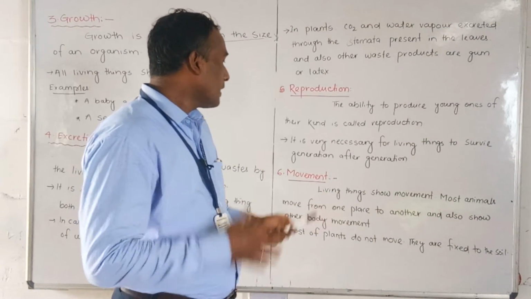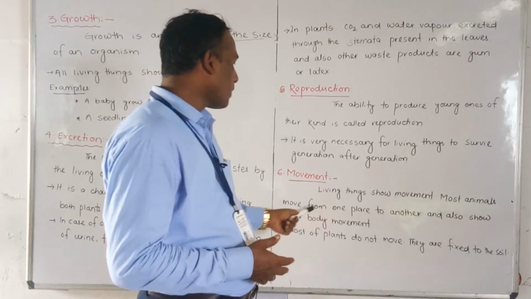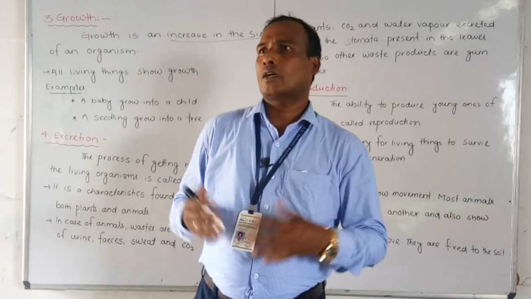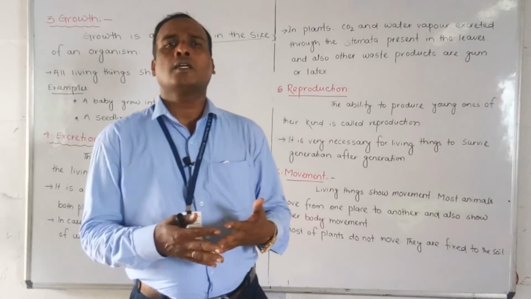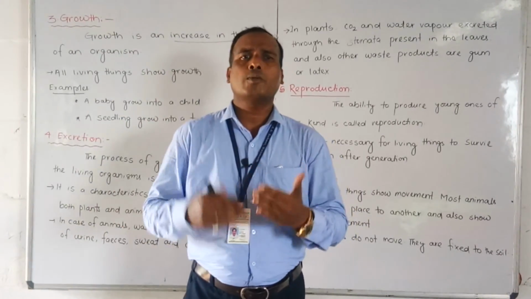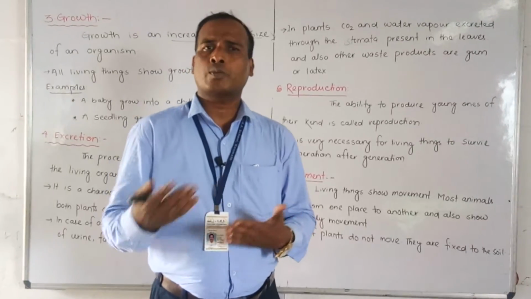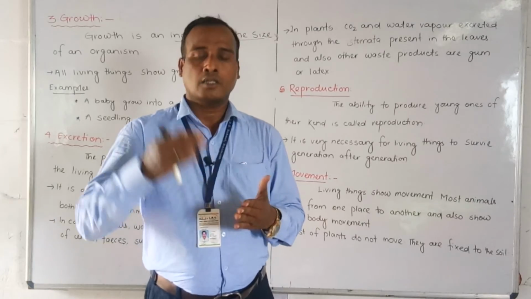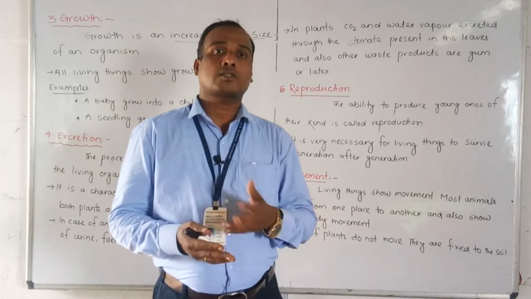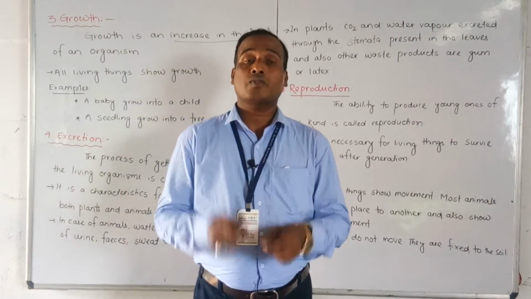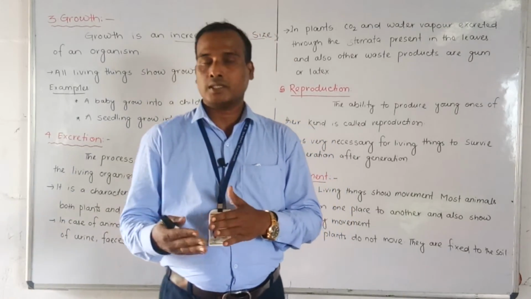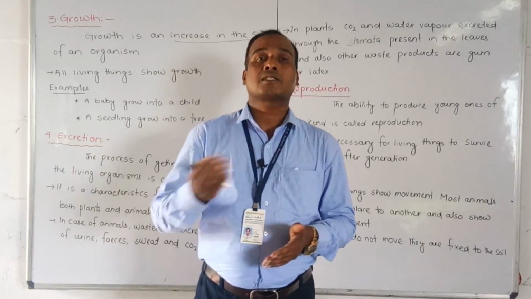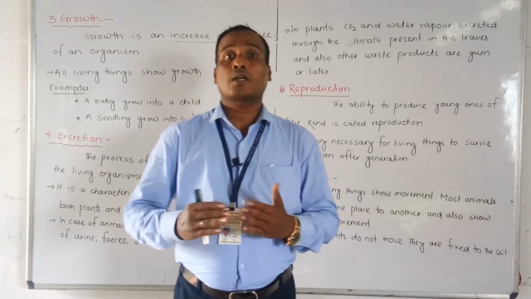Next, movement. Living things show movement. Most animals move from one place to another, and also show body movement. You know that living things like animals, like a tiger, bear, human beings, move from one place to another. They need food, they want work, they want other things. So that's why they move from one place to another. Most plants are fixed to the soil, they cannot move.